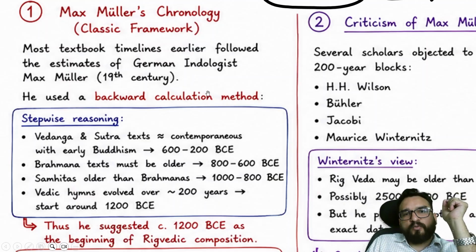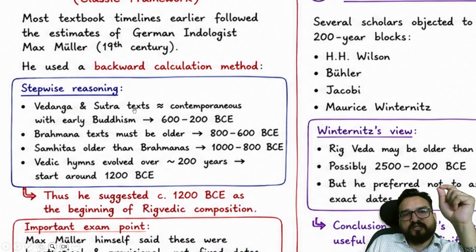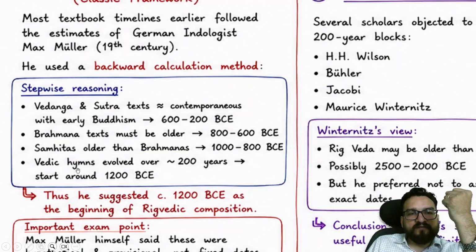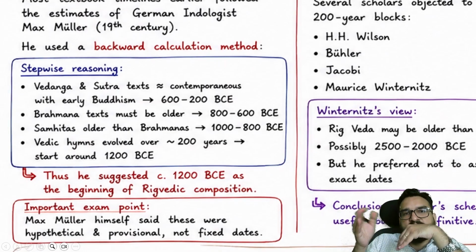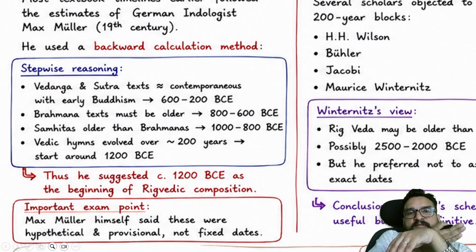He used a backward calculation method: the Vedanga Sutra texts are contemporary with early Buddhism, around 600 BC. Brahmana texts must be older, around 800. Samhitas are older than Brahmanas; Samhita means Veda Samhita. This Rig Veda and all these, 1000 to 800. Vedic hymns evolved over 200 years, starting around 1200. So he went about a backward calculation method over here.